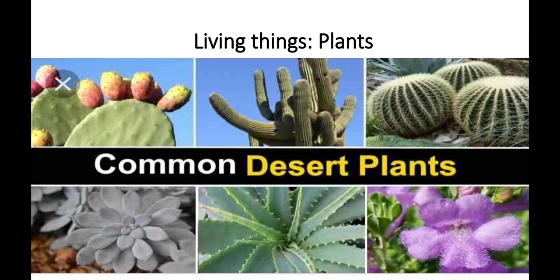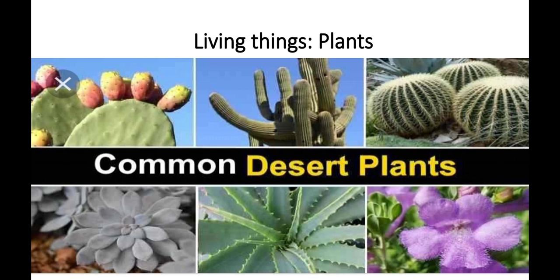Some of them have a large network of shallow roots because they want to absorb water quickly during the rare showers. Plants have few or no leaves to prevent loss of water through transpiration. In case some of them have leaves, those are waxy in texture.